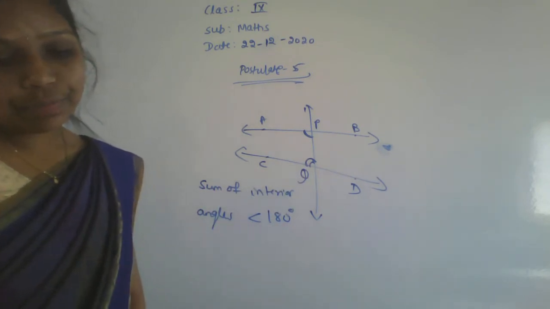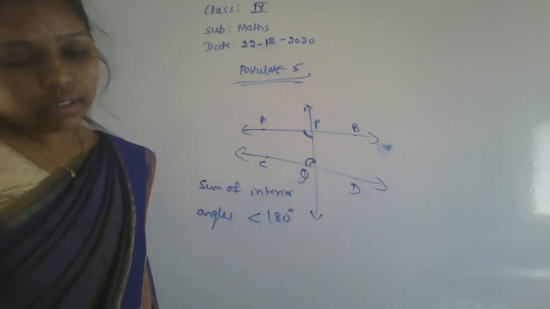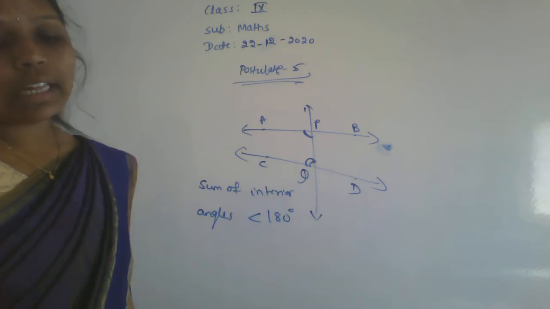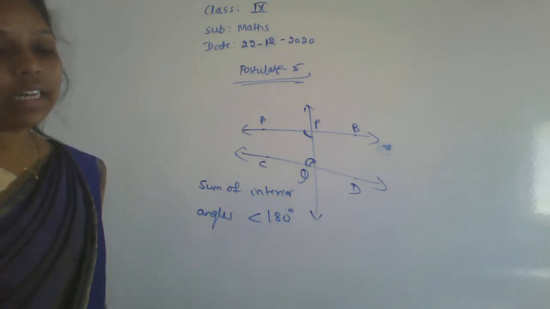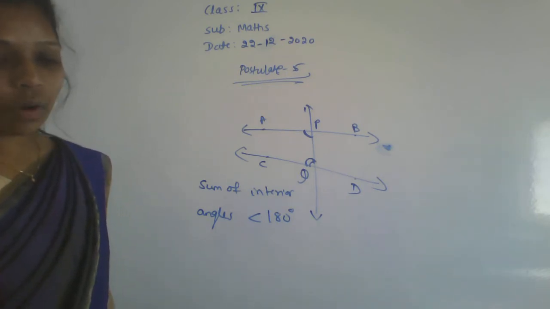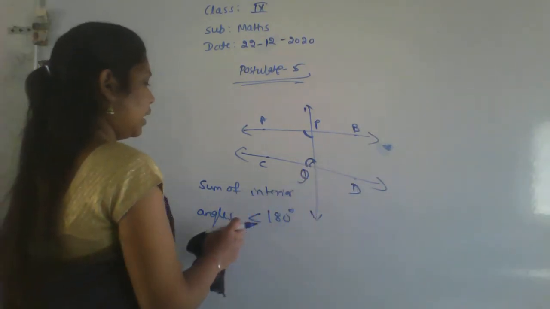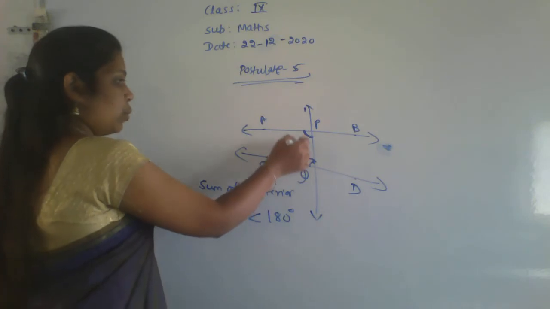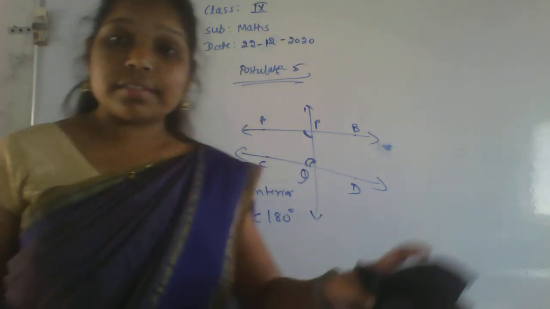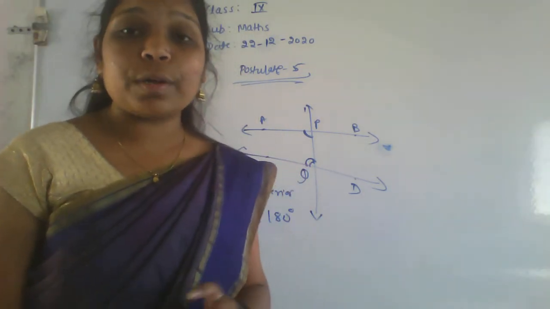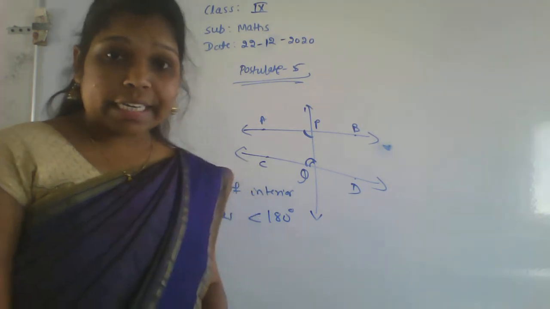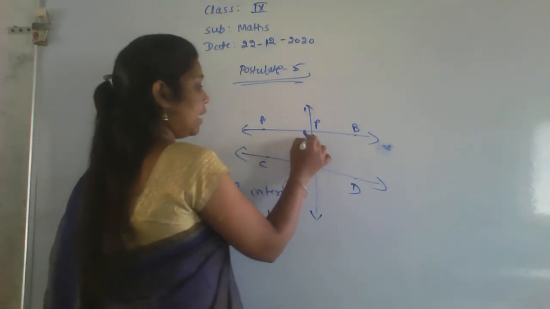Therefore the lines AB and CD will eventually intersect on the left side of PQ. Usually the theorem is that the sum of the interior angles should always be equal to 180 degrees. These are called the interior angles.